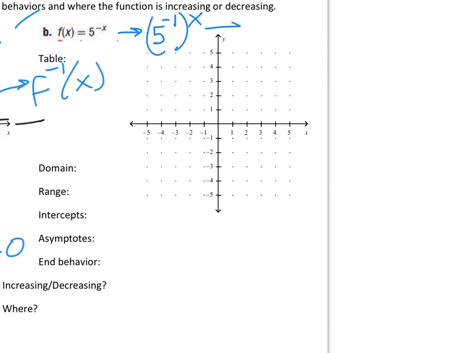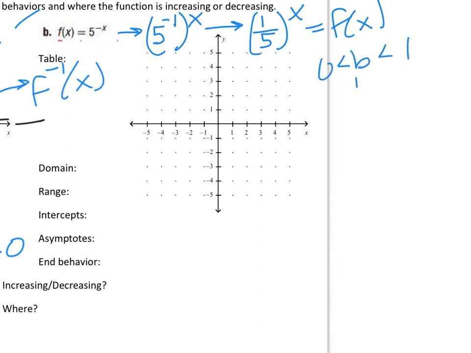And so what we learned about negative exponents is this can be written as 1 over 5 to the exponent of x. So this would be my function notation for the function b. So again, my base is between 0 and 1, which means we're going to have decay.